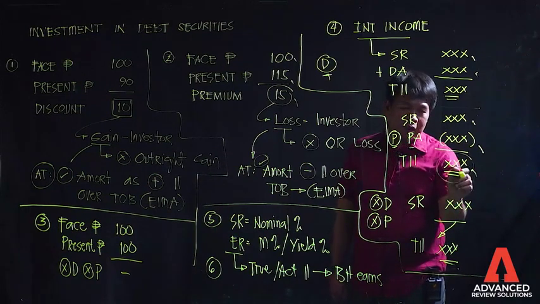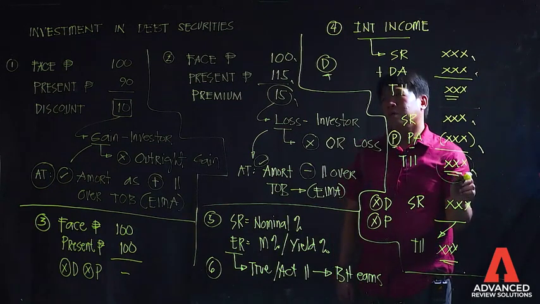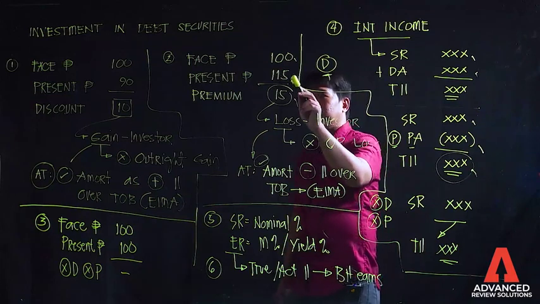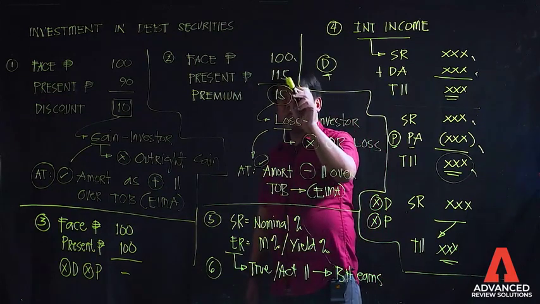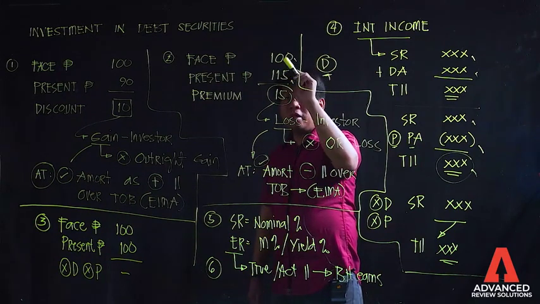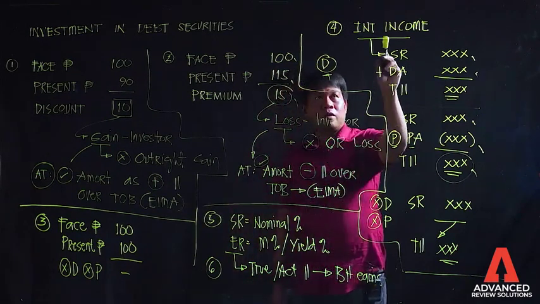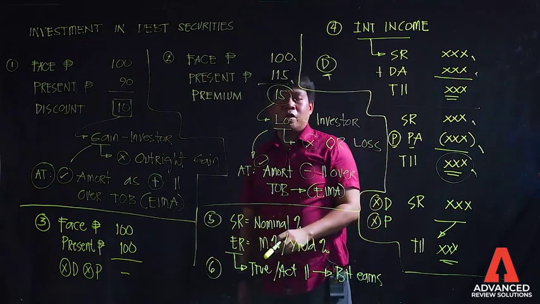May kikitain ka pa rin interest. That is why, kahit na magbayad ka ng mas mataas kaysa sa pangakong matatanggap mo at the maturity of the investment, bibilhin mo pa rin because you are not investing primarily on premium. You are investing primarily on interest income that you will earn.